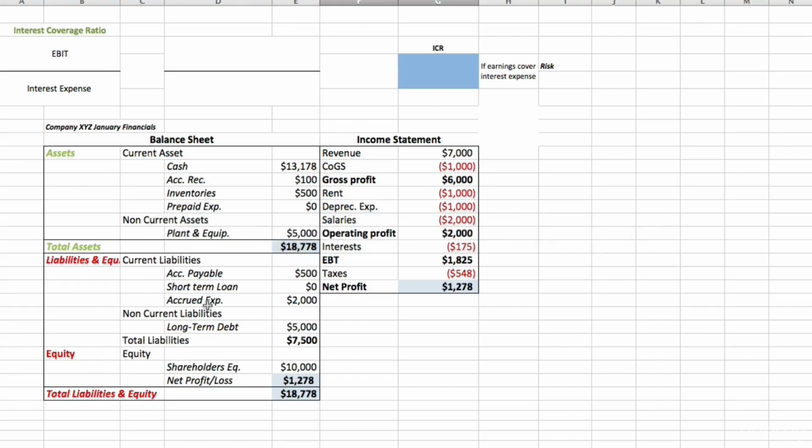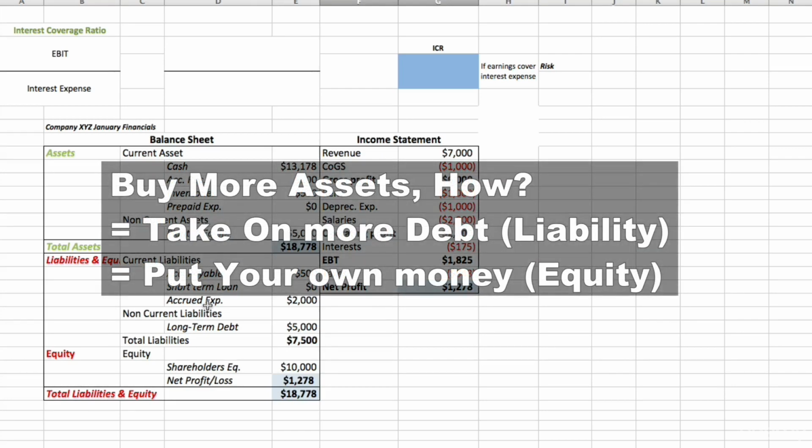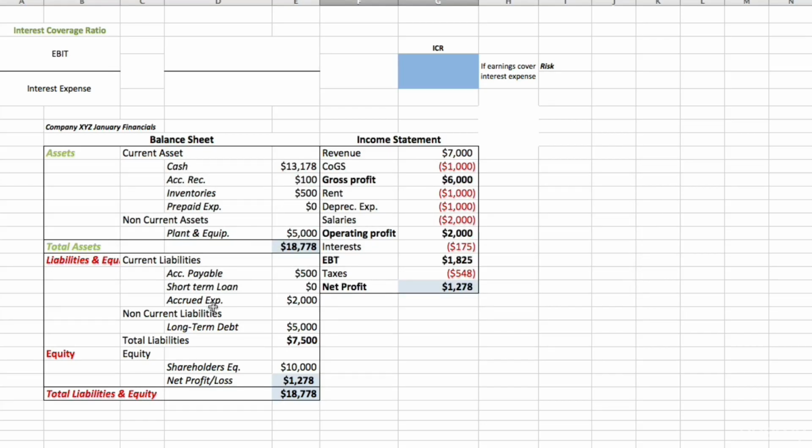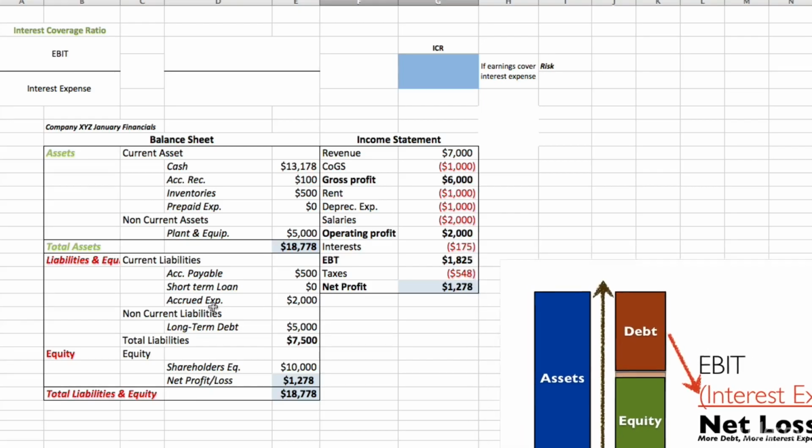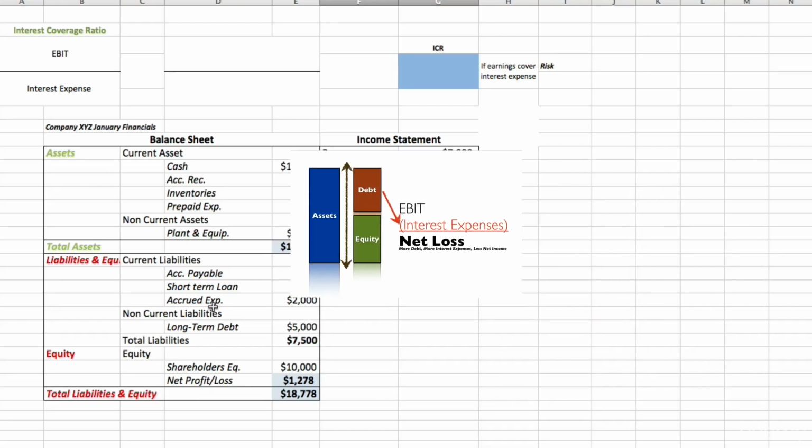This means that the company, in order to buy the assets, which are resources that will generate future profits, can actually do it in two main ways: either by taking on more debt, therefore generating a liability or future obligations, or by putting the shareholders' money into the business. Those are the two ways in which the company can acquire those assets. But when the company acquires the assets through debt, it is going to end up paying interest on this debt, and therefore this interest will make the company less profitable and also more risky.